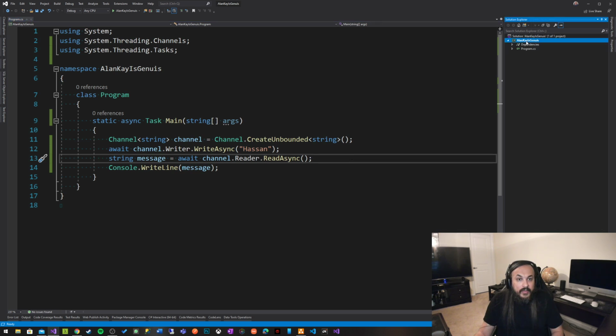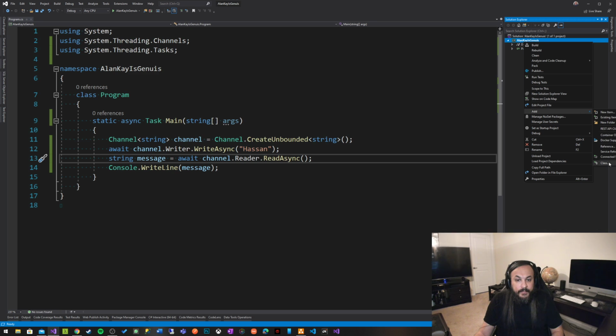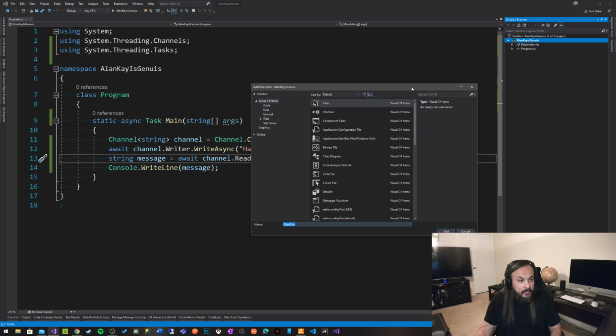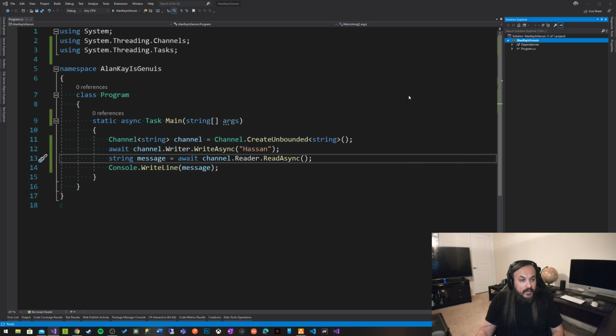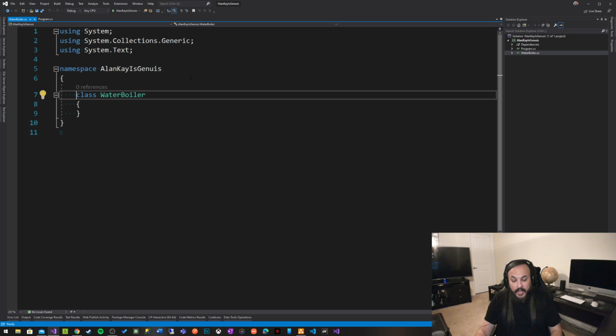So let's create this. Let's create 3 classes in here. The first class would be the WaterBoiler.cs. So that's a person that boils water, right? And this water boiler doesn't really do anything other than boiling the water and putting the message on the queue, saying here's the boiled water, right?